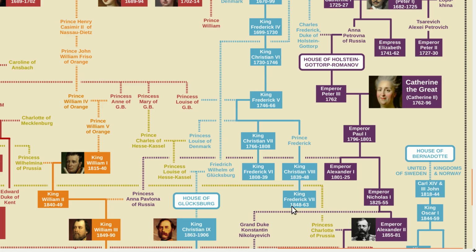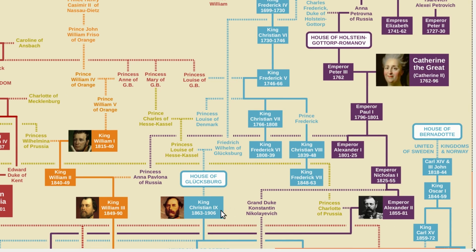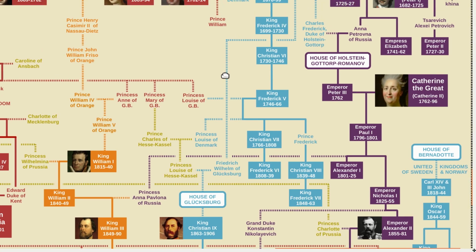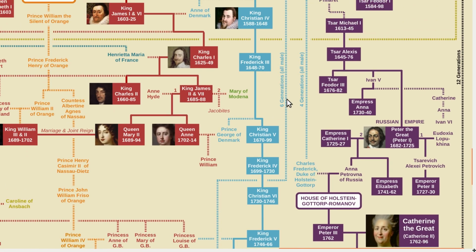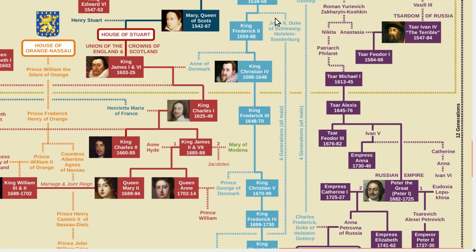When the main Oldenburg line died out in Denmark, the throne passed to Christian the Ninth. He was a great-grandson of Frederick V through his mother, but he was also a direct male line descendant of the Oldenburgs through his father, via a branch that we mentioned earlier. You have to go back 6 generations to find that connection.